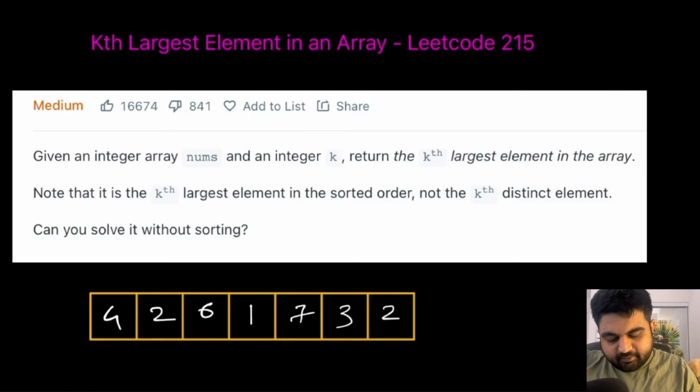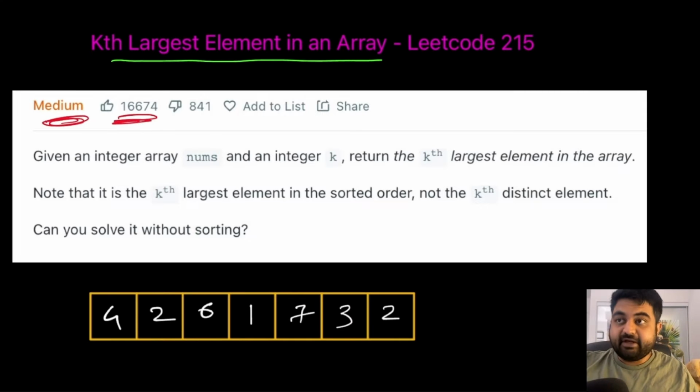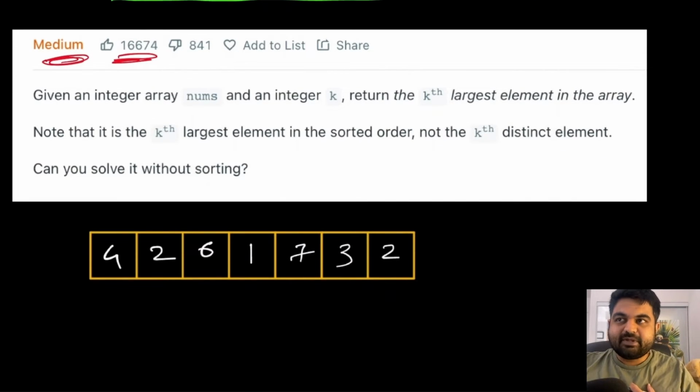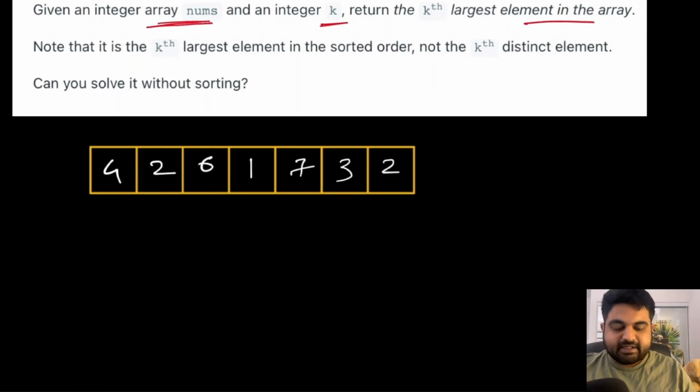The LeetCode problem we are going to solve today is called kth largest element in an array. This one is a LeetCode medium problem, also an extremely well-liked problem. In my personal opinion, this should have been an easy problem, but anyways, they have put it as medium. So let it be. We are given an integer array nums, and we are also given an integer k. Basically, we need to return the kth largest element that is present inside the array. Now let's try to understand this with an example.